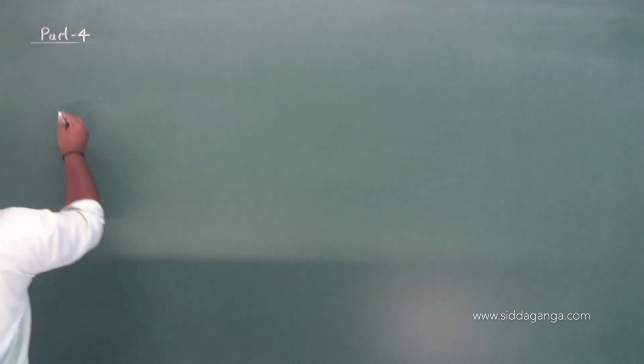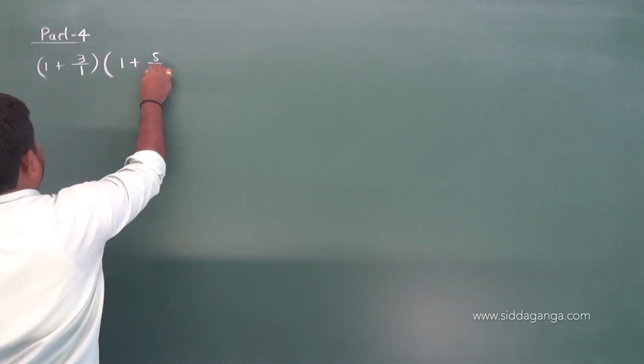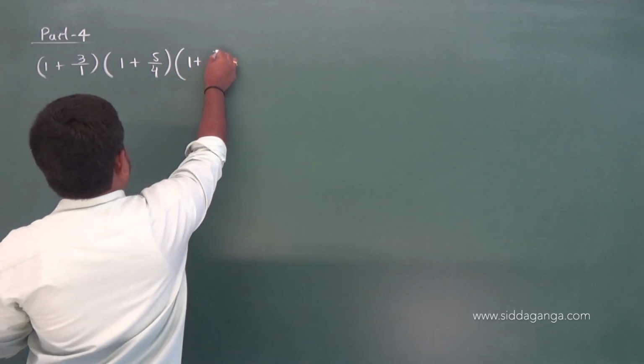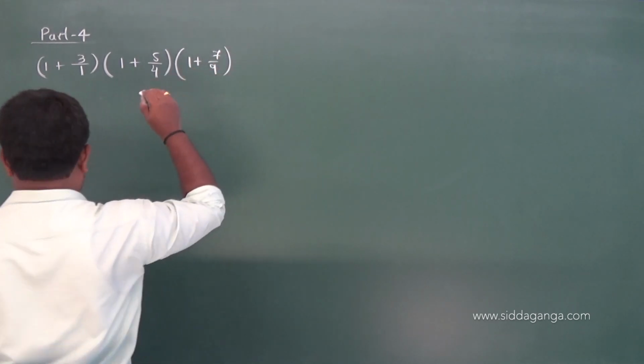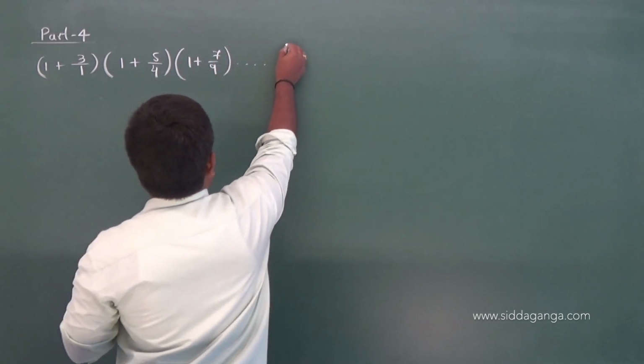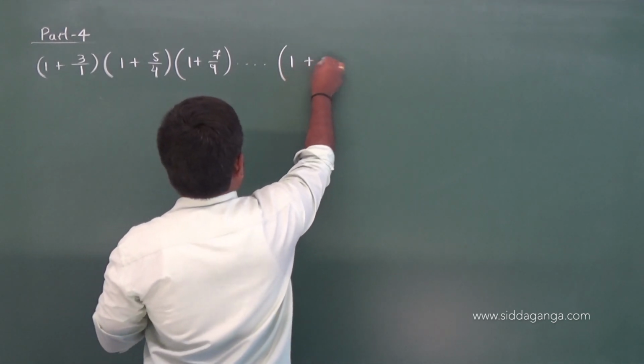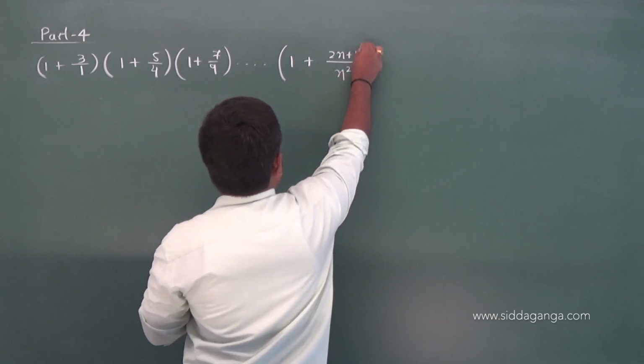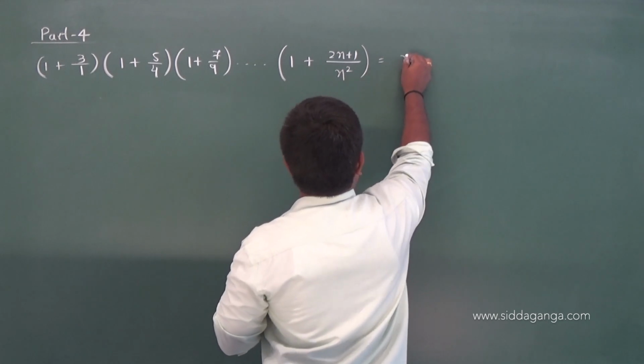Question number 13 is like this: 1 plus 3 by 1 into 1 plus 5 by 4 into 1 plus 7 by 9 into, so nth term is 1 plus 2n plus 1 by n square is equal to n plus 1 whole square.